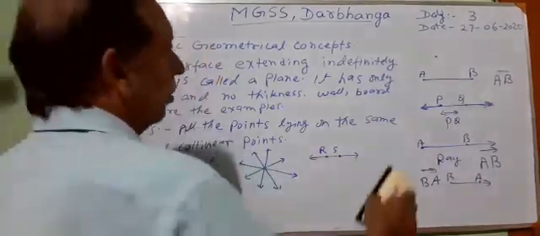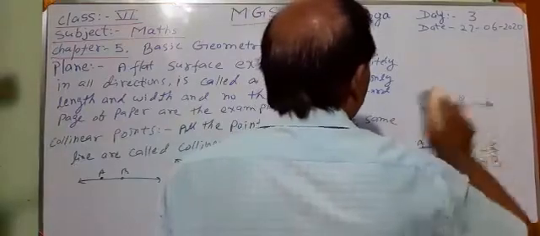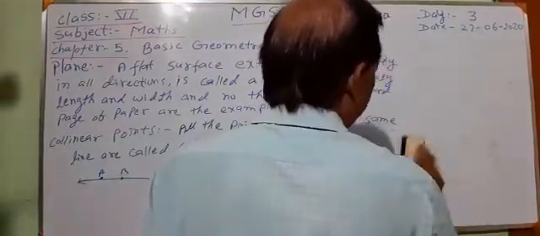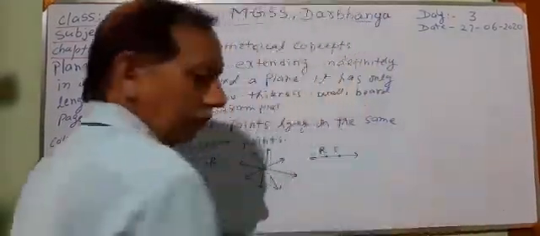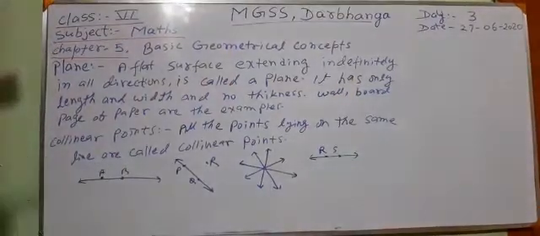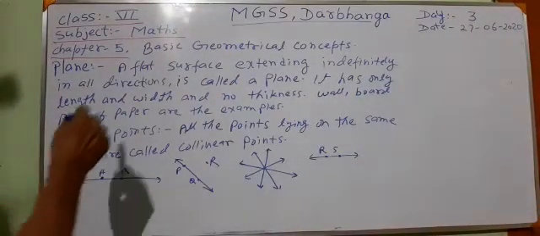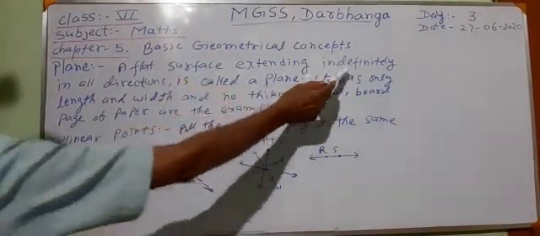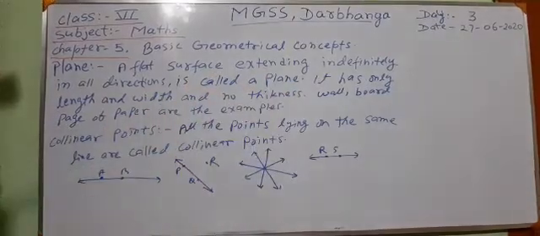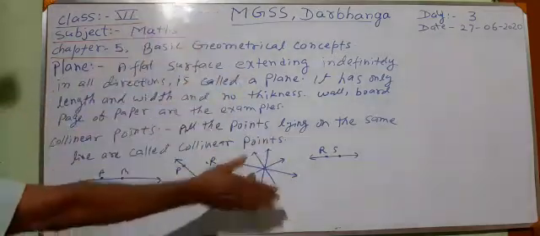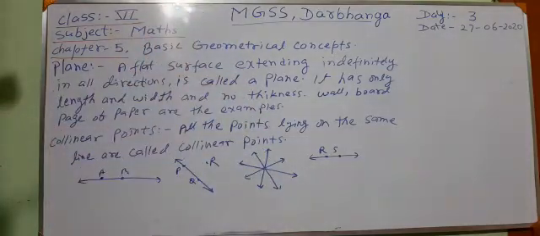Now we shall read about plane. What is a plane? This is our topic this time. This is the definition: a flat surface extending indefinitely in all directions is called a plane. Suppose this is the board. A whiteboard is an example of a flat surface.